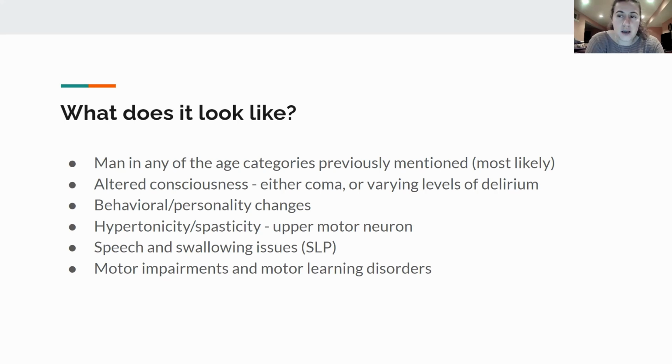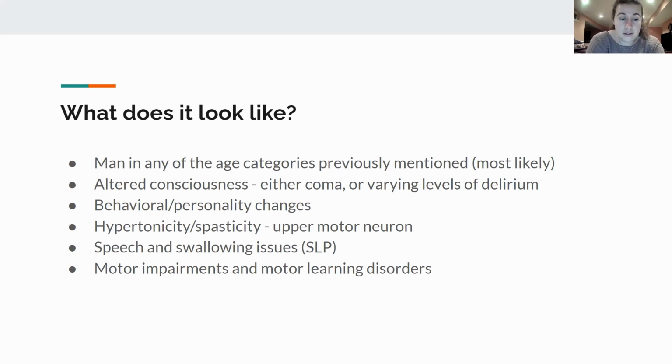Because a traumatic brain injury is an upper motor neuron lesion, it's going to present with hypertonicity and spasticity. So you're going to see a change in tone in this patient, and it's probably going to lean more towards the spastic, hypertonic end of the spectrum. Now, sometimes you'll have a traumatic brain injury and they're completely flaccid, but usually it's presenting more hyperreflexive, hypertonic, spastic. Again, this patient is probably going to have issues with speech and swallowing as well, due to the fact that they had a central nervous system injury. A lot of those issues are going to be treated by a speech language pathologist.